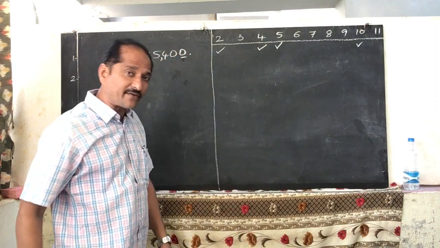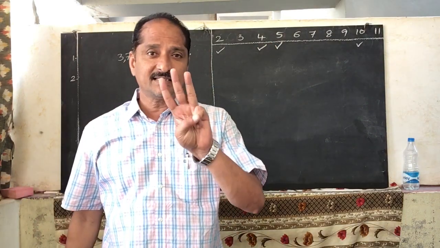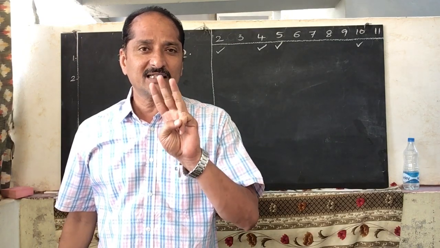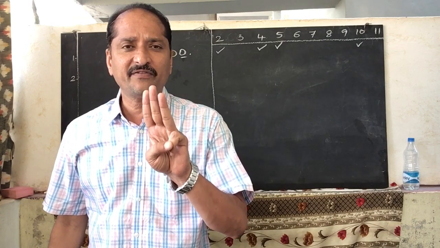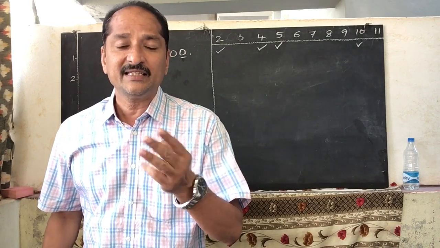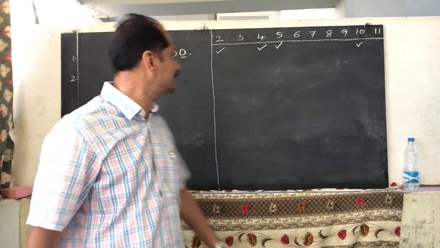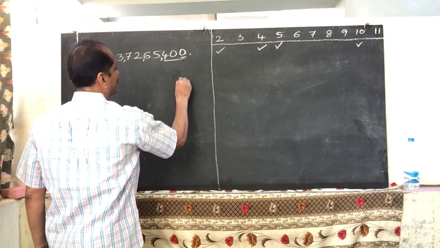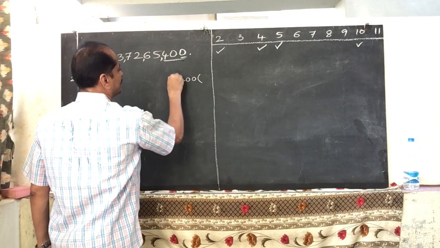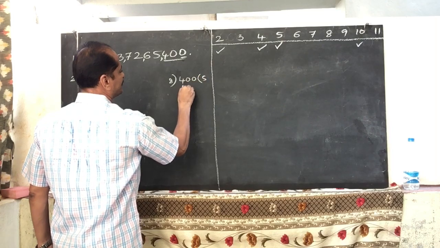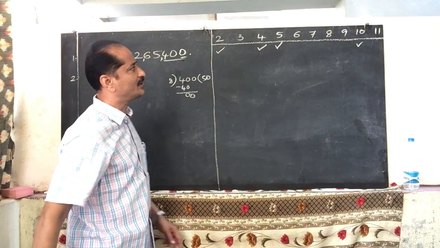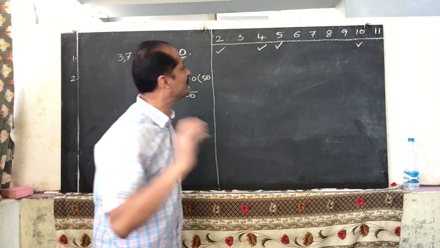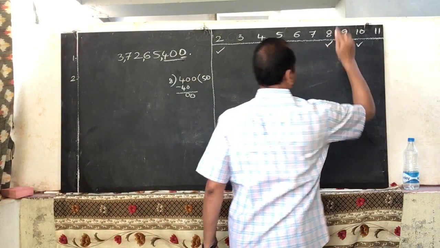Next, what is the divisibility of 8? The last 3 digits you have to see. If the last 3 digits are zeros, or the last 3 digits of a given number are divisible by 8, then that number is also divisible by 8. What are the last 3 digits? 400. Check here, 400 divided by 8. 8 5s are 40, okay, it is divisible. So, 8 50s are 400. So it is divisible by 8 also.